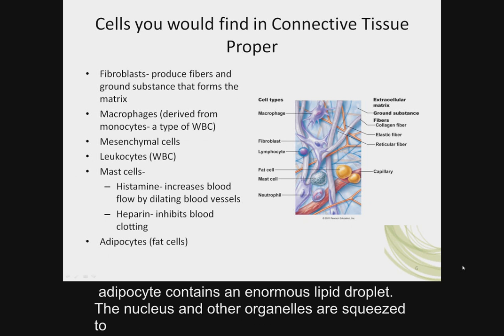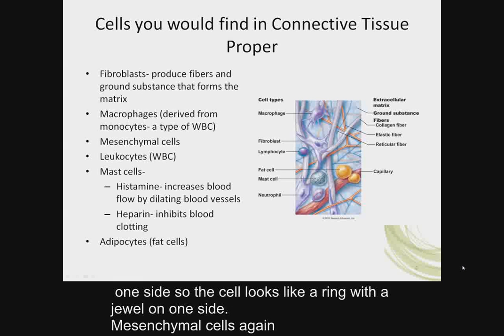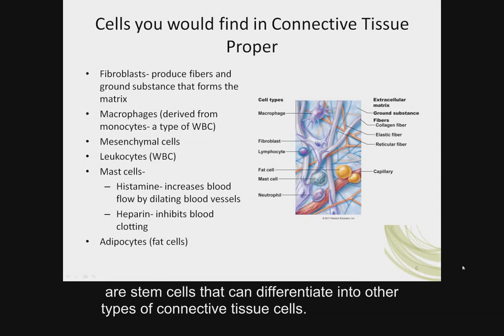Adipocytes are also known as fat cells or adipose cells. A typical adipocyte contains an enormous lipid droplet. The nucleus and other organelles are squeezed to one side so the cell looks like a ring with a jewel on one side.